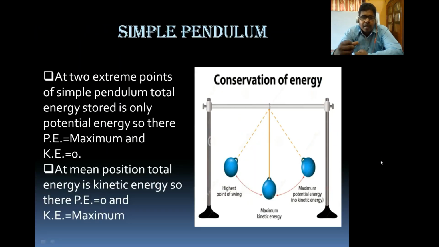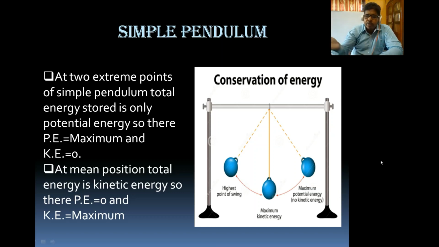Let's see it. That is the example of a simple pendulum. If I take an object and just swing it this way, though it is not a simple pendulum, it should be taken as a complex pendulum. Why, you will learn later. So what is a simple pendulum? If you hang an object by a thread and it just oscillates, you have just learned it in the motion chapter. That object also possesses conservation of energy. Clear? So let's see how.